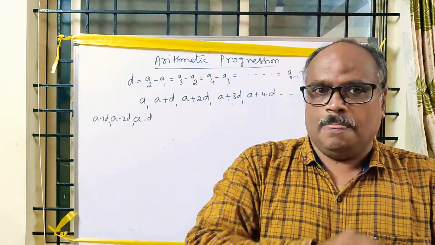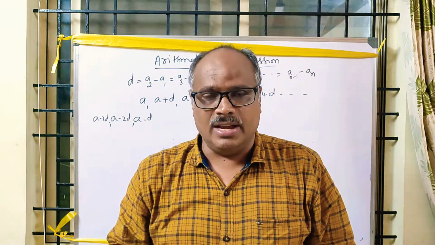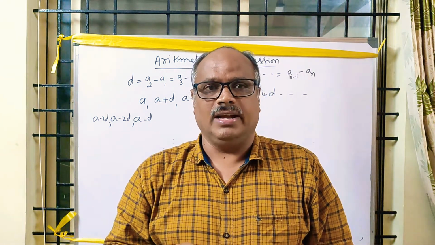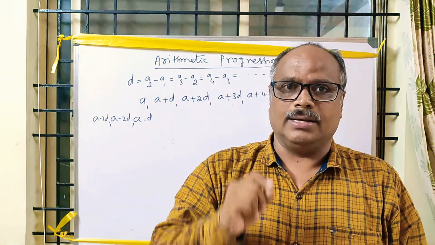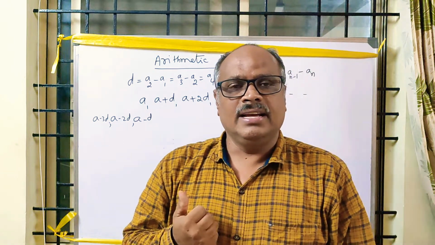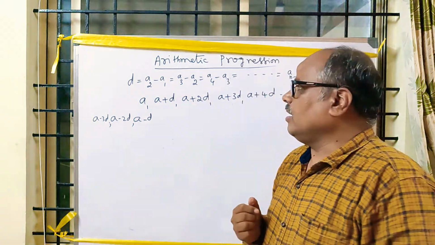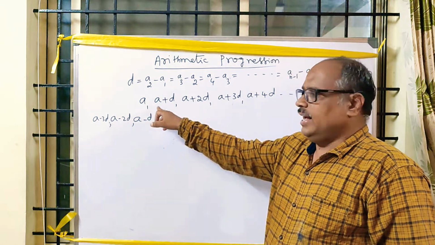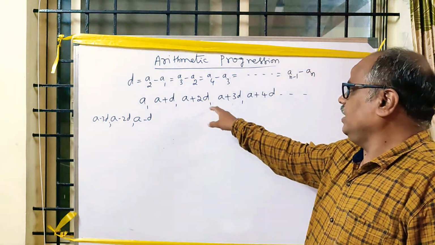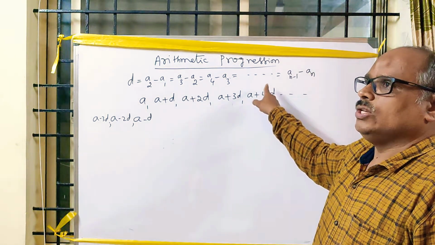It means that in an arithmetic progression, adding the common difference to any term gives the succeeding term, and subtracting the common difference gives the previous term. And the ideal form of the arithmetic progression is a plus d, a plus 2d, a plus 3d, a plus 4d, and so on.